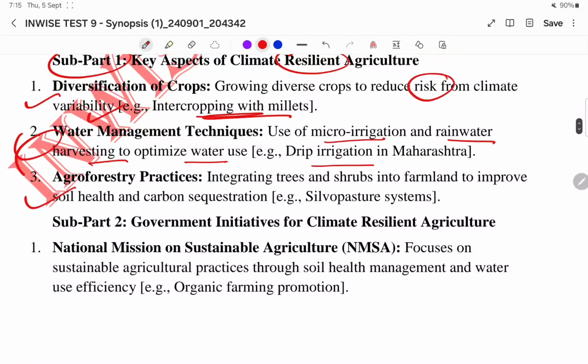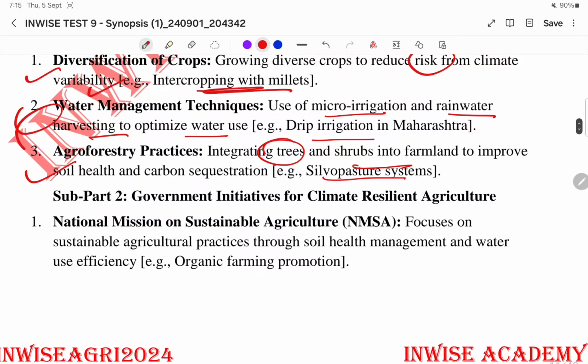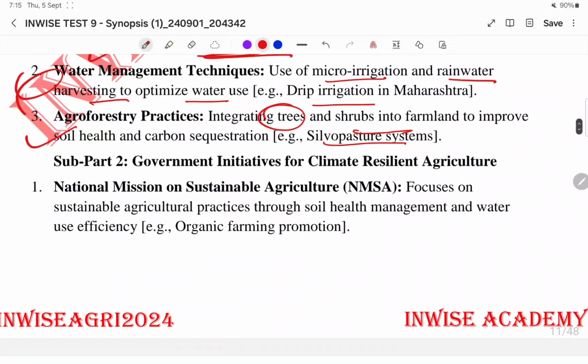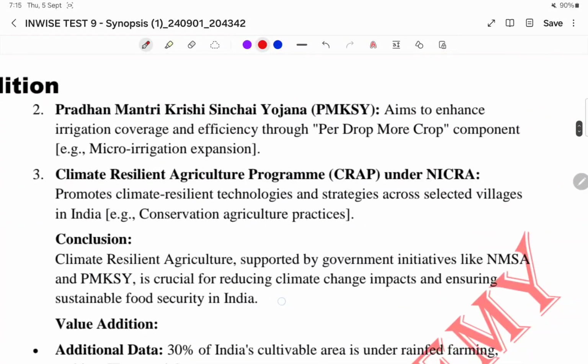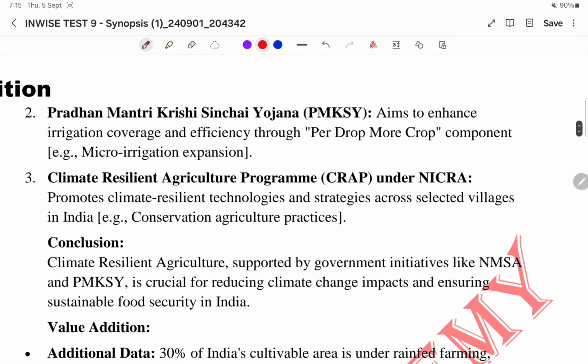Then agroforestry practices, integrating the trees with the shrubs. We have studied that. Example, silvopastoral systems. Then what are the government initiatives, like National Mission on Agriculture? So many times we have discussed this scheme, right? It focuses on sustainable agriculture practices through soil health management and water use efficiency. Organic farming promotion through National Mission on Sustainable Agriculture, we are promoting the organic farming also. Then Pradhan Mantri Krishi Sinchai Yojana, then Climate Resilient Agriculture program, it is under NICRA.